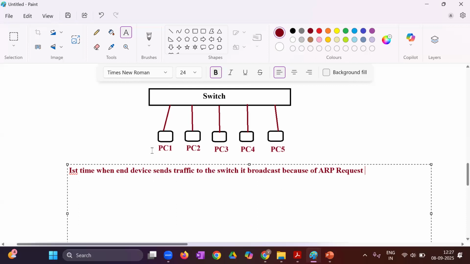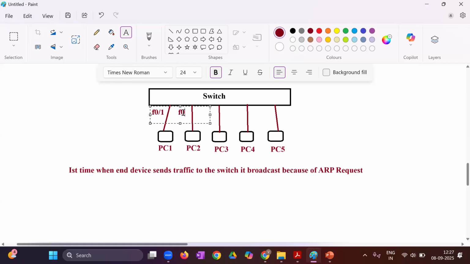So PC1, what did it send? ARP request. What did it get? ARP reply. In what form? Unicast. They both have communicated. Let's say this is port number F01. Which port? Fast Ethernet F01 port. And this is F02, Fast Ethernet 2 port.